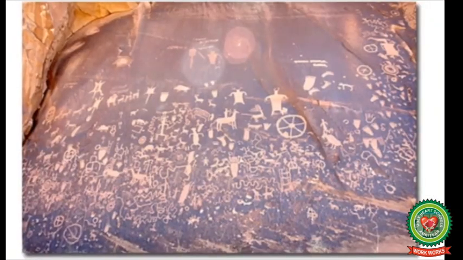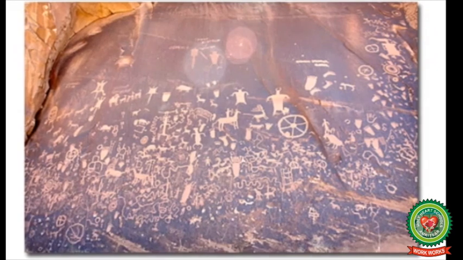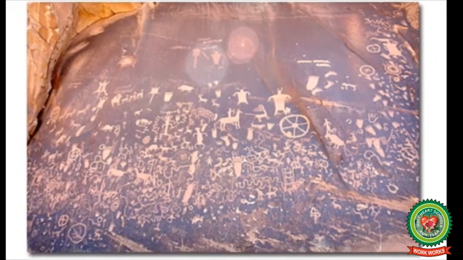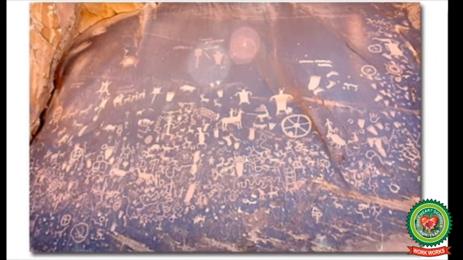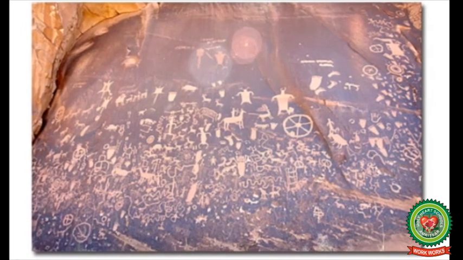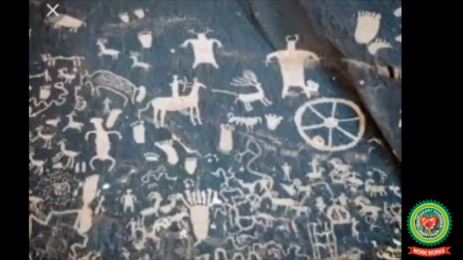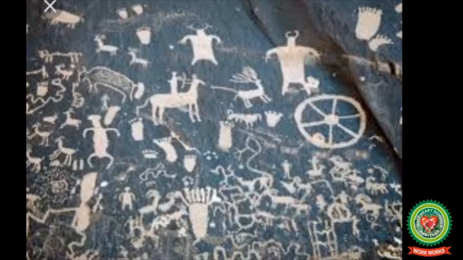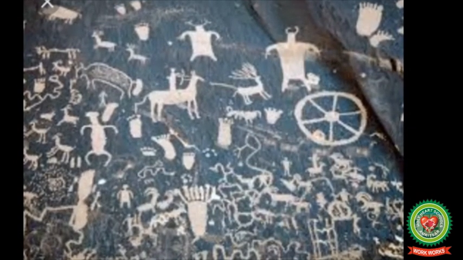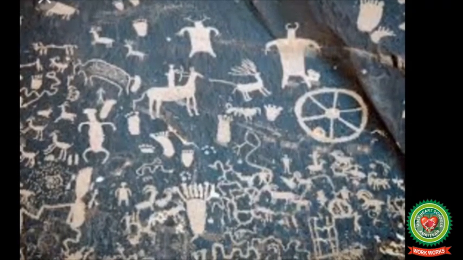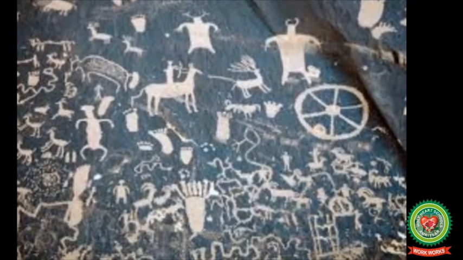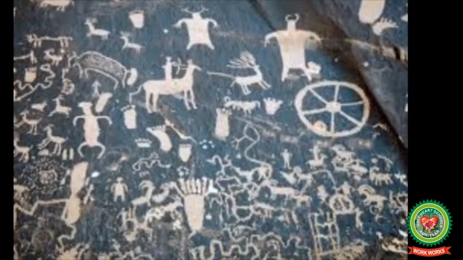Newspaper Rock is a petroglyph panel, or rock carving, of over 650 symbols marked in sandstone that records 2000 years of human activity in this area.